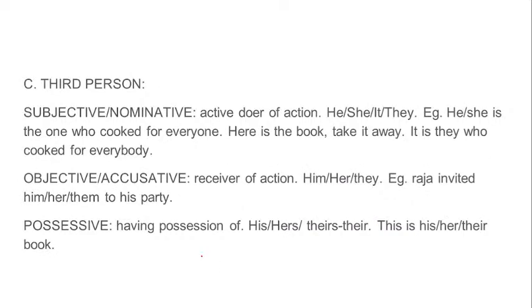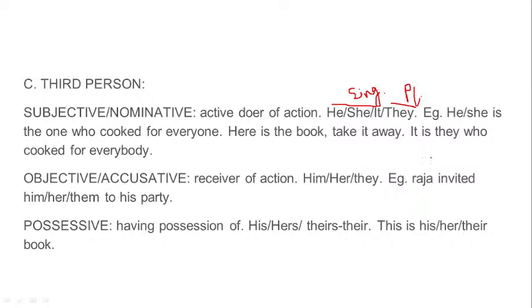In the third person, we are coming to the third person now. Subjective or nominative, that is the doer, is he or she, it and they. They is used for plural, he, she and it for singular. I've written in the PPT, you can copy it, singular, and they is plural.